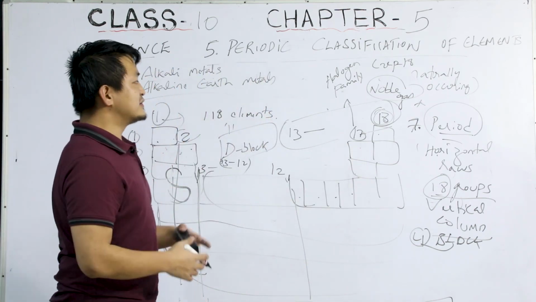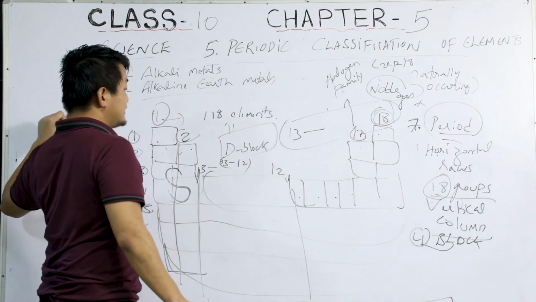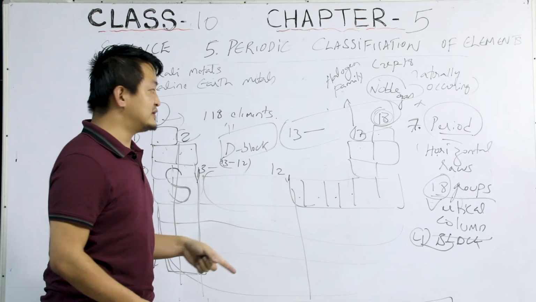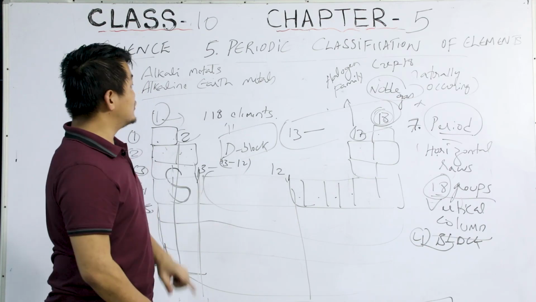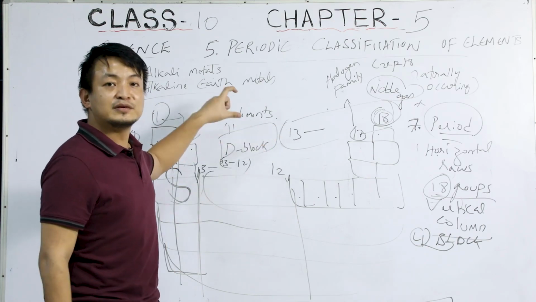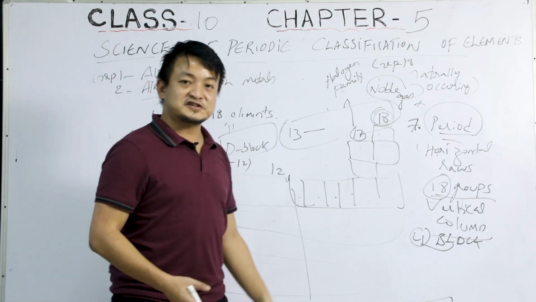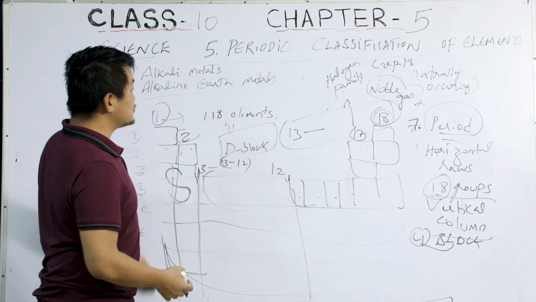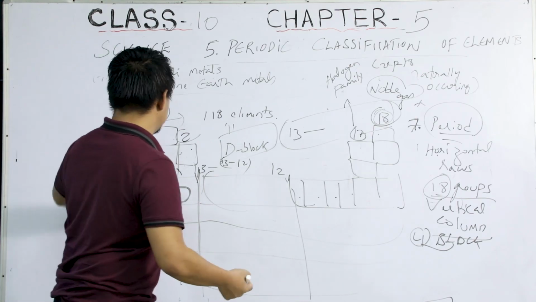Clear? So these are a few facts that you have to keep in mind, okay? And afterwards we are going to study in detail about the trends in this modern periodic table. So these are the few facts you have to keep in mind, okay? So now we'll start with the early classification, how the journey began. And so we'll start with Dobereiner's law of triads.